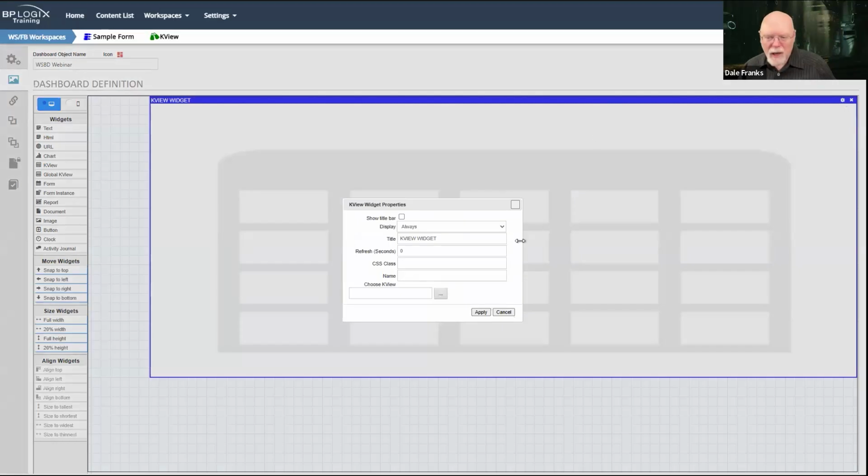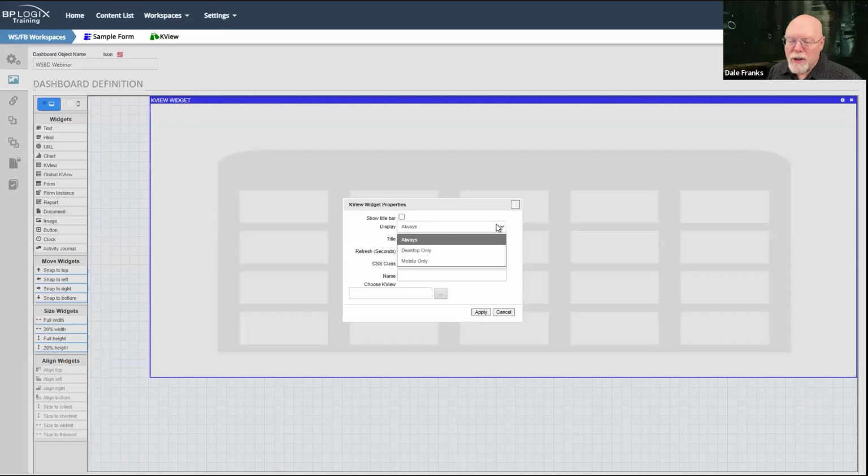Now, every widget has its own dialog box. All the dialog boxes are slightly different because obviously there are some things that apply to knowledge views that wouldn't apply to forms and vice versa. But I've got to configure this. And so, first of all, do we want to show the title bar for this widget? This is the title bar, where it says KView widget up there at the top. So the title bar is currently being shown. I can hide that simply by clicking show title, or I can show it again by the selection that I pick here to show or hide the title bar.